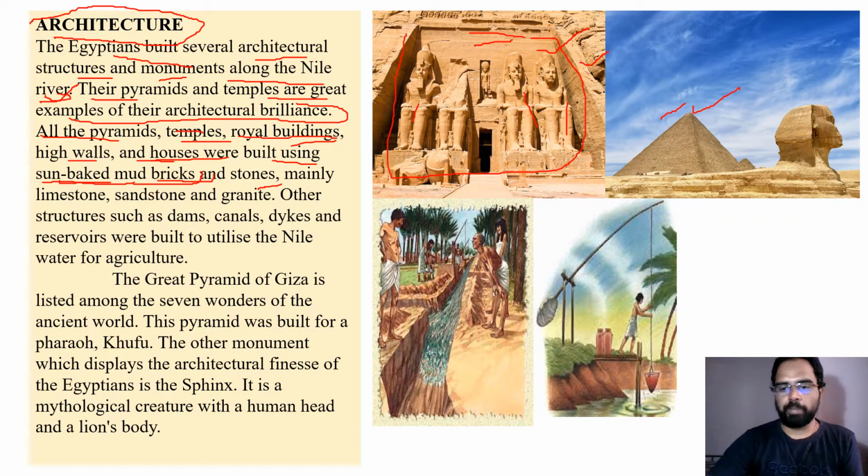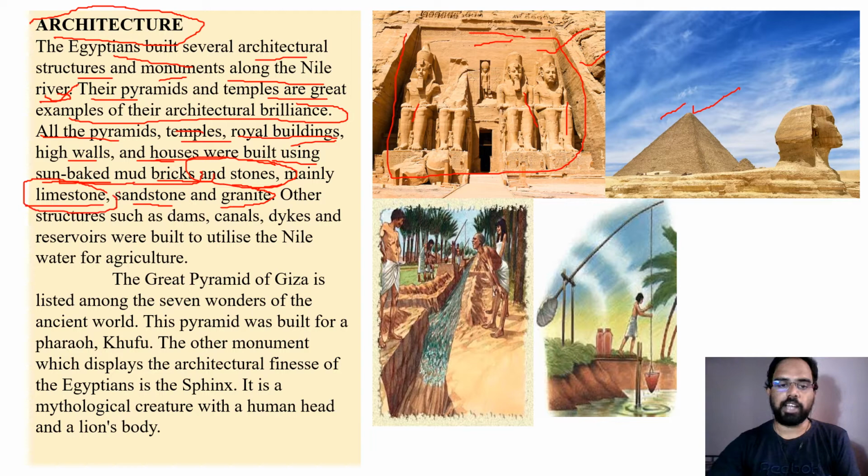Generally they prepare the bricks with mud, and later they dry them using the sun. In the open sun they used to dry the bricks, and with those bricks they used to construct certain buildings. And also they used stones. What kind of stones did Egyptians use for construction? They used limestone, sandstone and granite. This limestone you might have seen.